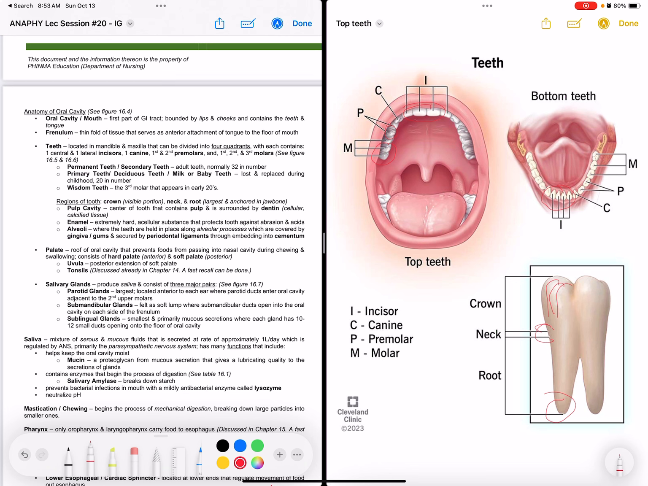Okay? So alveoli, where the teeth are held in place along alveolar process, which are covered by the gingiva or gums. Okay, so and secured by periodontal ligaments through embedding into cementum. Okay, so kung example, for the gingiva or gums naton, so example, if mayara bacteria nga ga-build up sa tooth or sa teeth naton, ga-build up sa teeth. So most common disease nga pwede makuha sa aton gums is gingivitis.